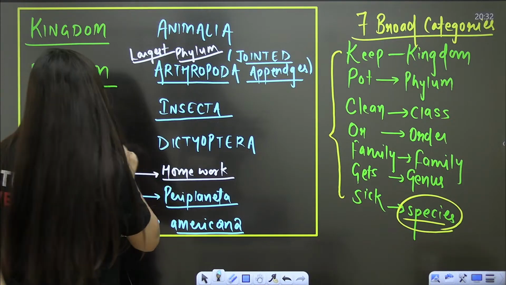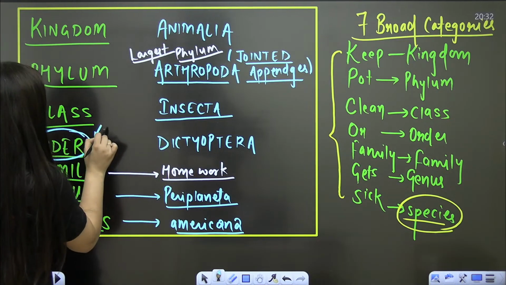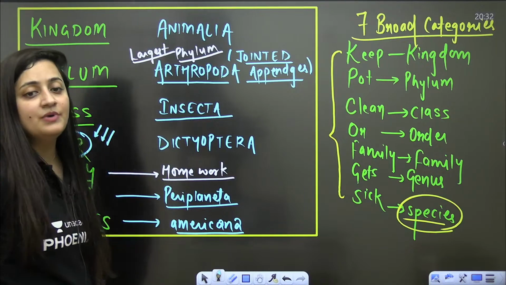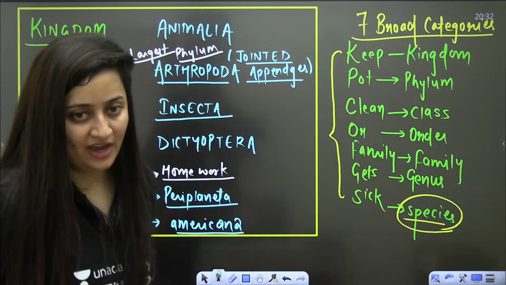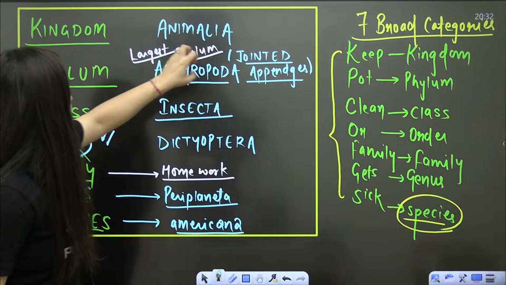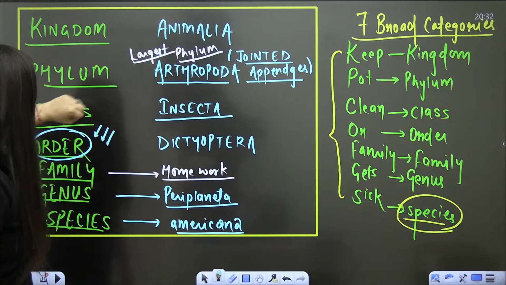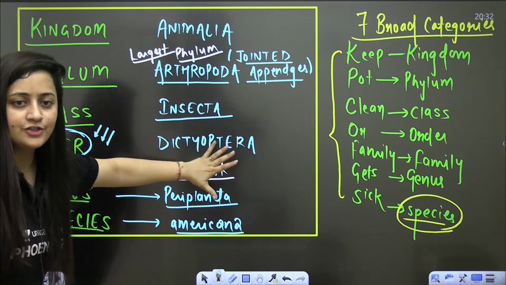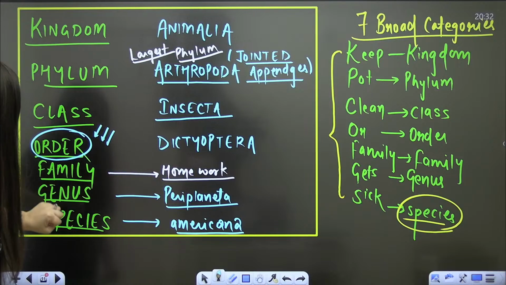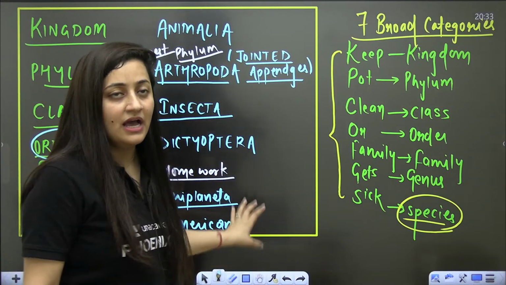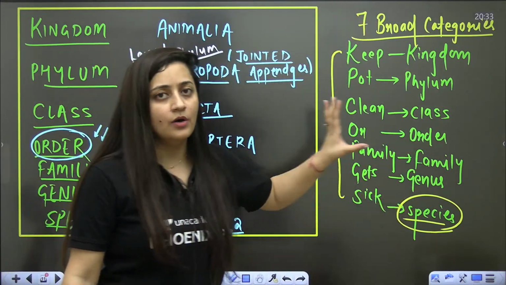Right, so in this order, the organisms are having dissimilar wings. That is what you have to remember. So kingdom Animalia, phylum Arthropoda, class Insecta, order Dictyoptera, family is your homework. Take care. Genus is Periplaneta and species is Americana. So this is what we are going to discuss, and you can note down this trick as well.